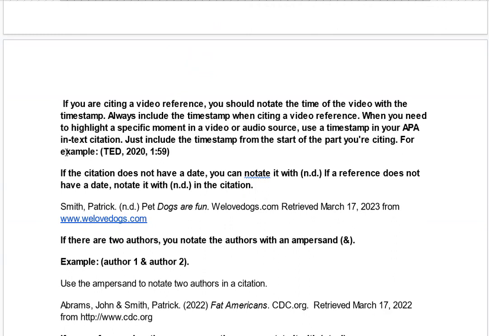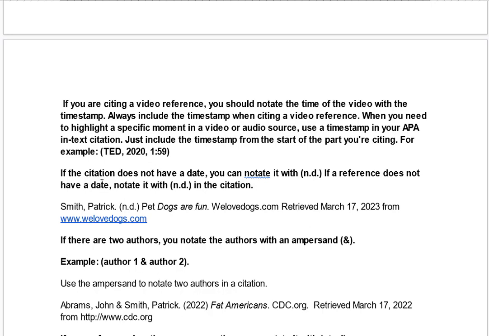So if you are citing a video reference, you should notate the time of the video with the timestamp. Always include the timestamp when citing a video reference. When you need to highlight a specific moment in a video or audio source, use a timestamp in your APA in-text citation. Just include the timestamp from the start of the part you're citing. For example, it's a TED Talk, 2020, 1 minute and 59 seconds.